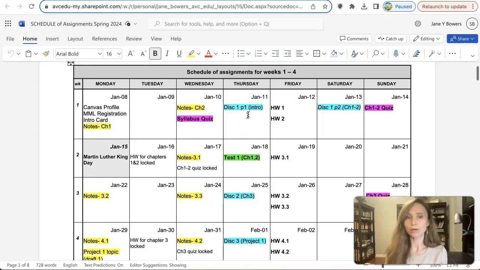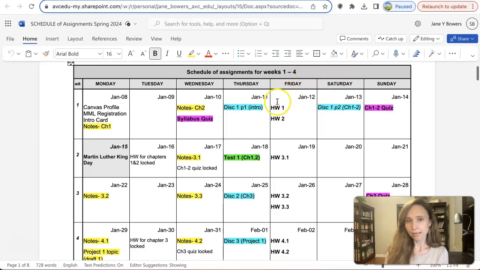Discussion 1 has 2 parts. Part 1 is the introduction, where you will introduce yourself to the classmates. You'll be divided into groups of 8 to 10 people per group, so it's a small group to work with, not the whole class. And then I will shuffle the groups during the semester, so you will work with different people.